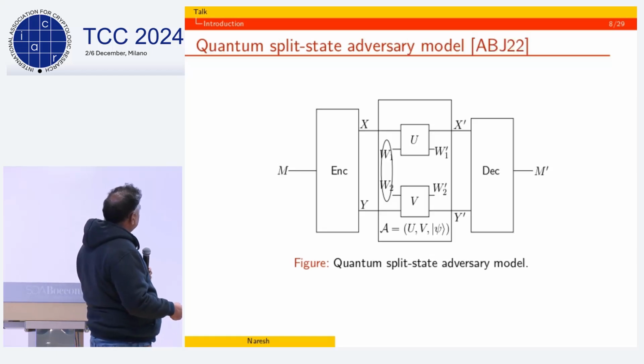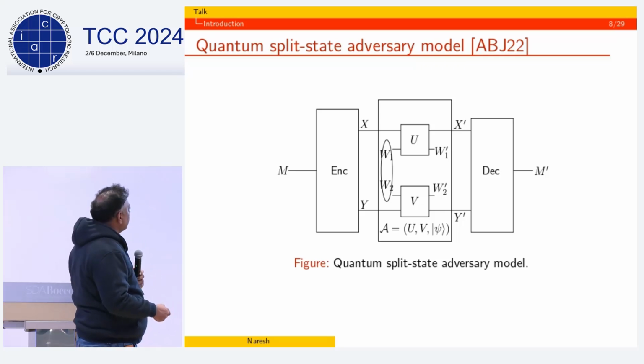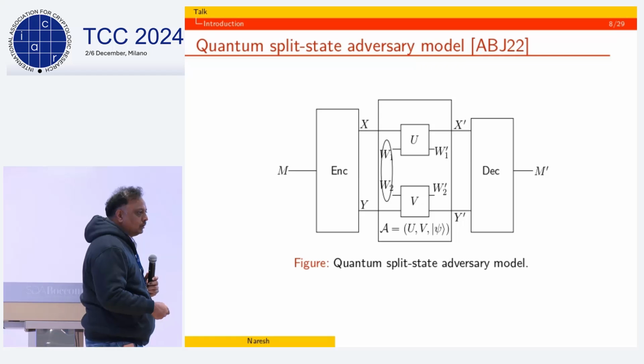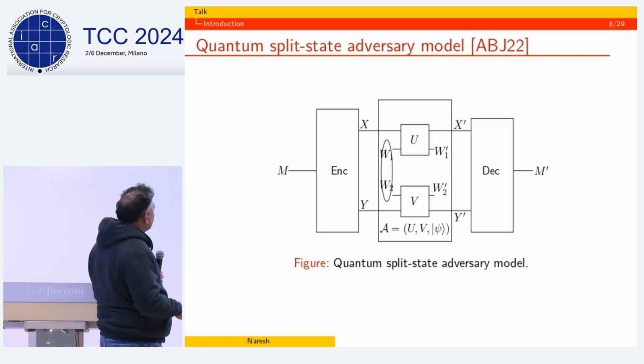Now let's get into the quantum case. In the quantum case, if we have the split-state model, the adversaries Alice and Bob will apply their respective unitaries, U and V. At the same time, they will also have a shared entangled pure state, W1, W2, that they share between themselves. This allows them a larger class of adversary attacks. So this is the quantum model.